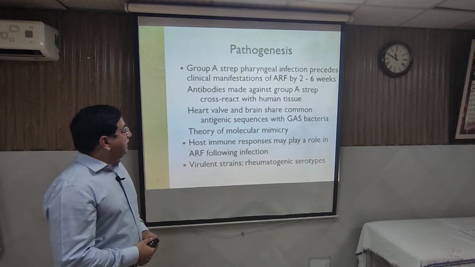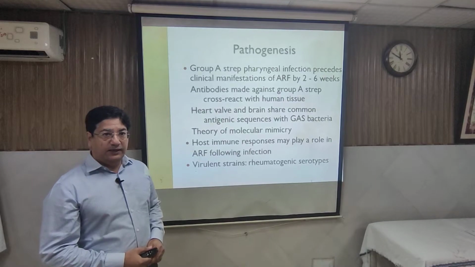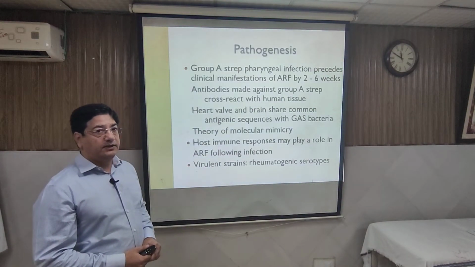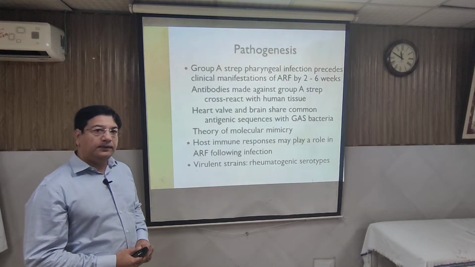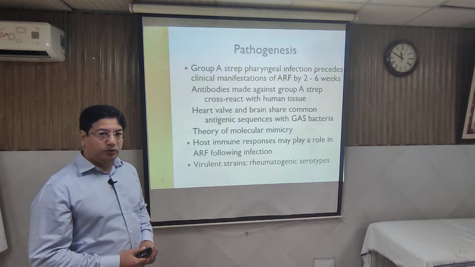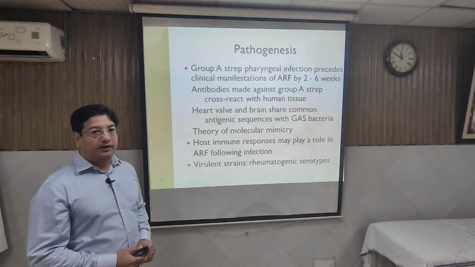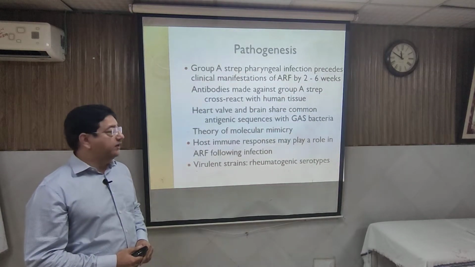So antibody made against this germ will cross react, and that is called molecular mimicry, the mechanism of action. So these are not protective antibodies, rather than these are damaging antibodies. And the most common organs of the body which are involved are heart, brain, and the soft tissue like the joints.